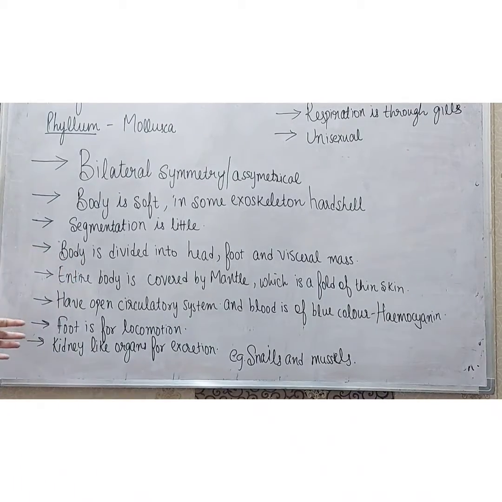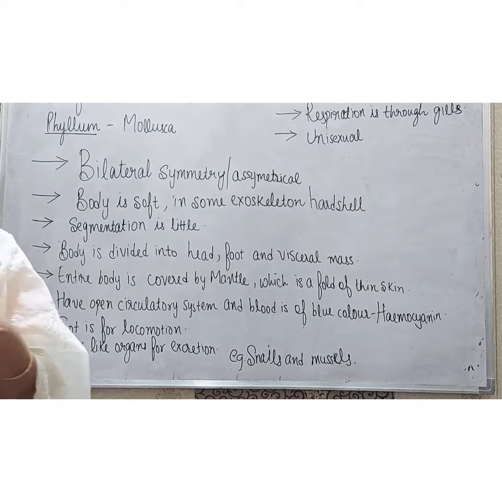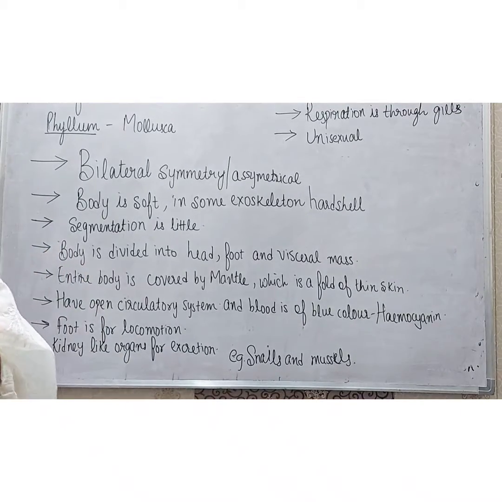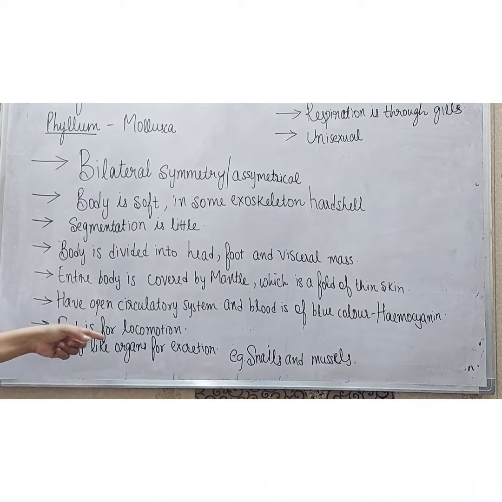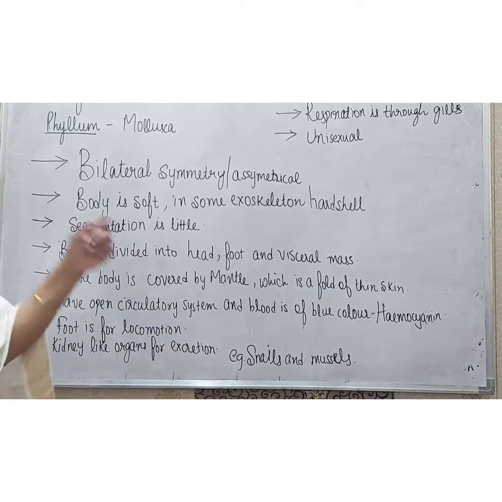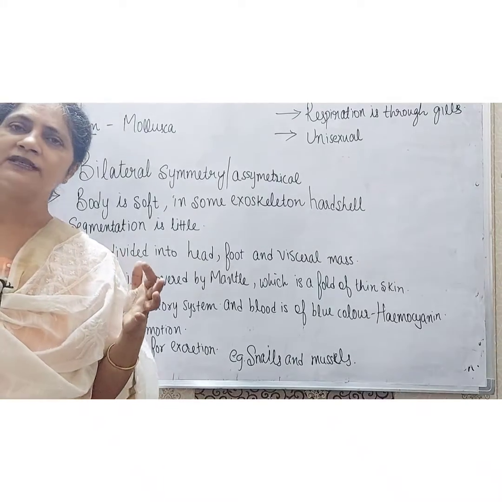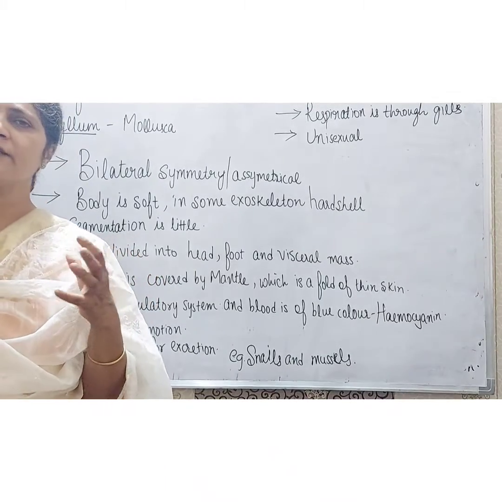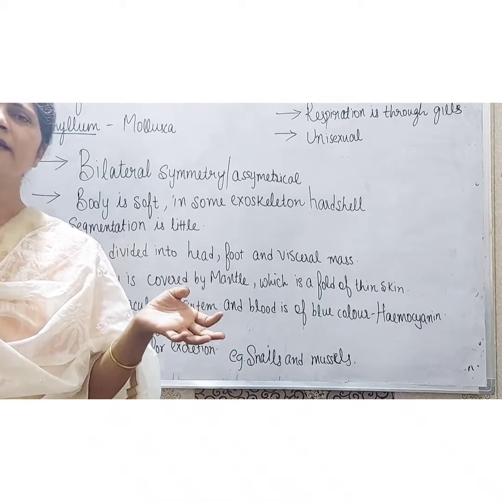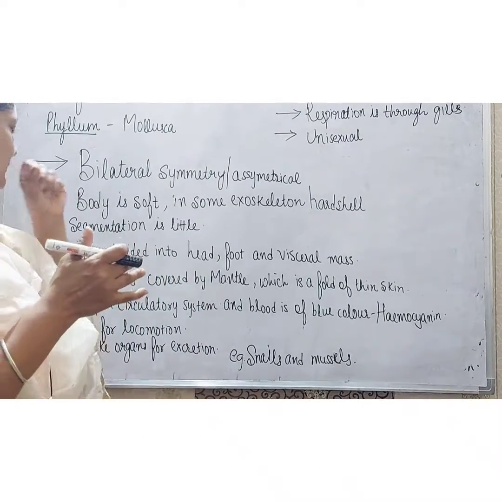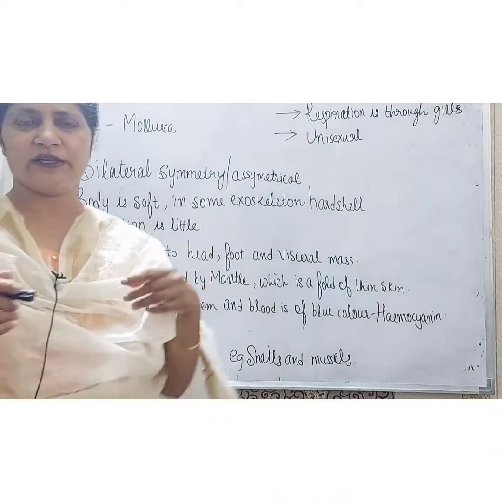Right students, now for excretion they have kidney-like organs, because we have seen that organ development has started. Because these types of animals are mostly aquatic, they live in fresh water, marine, or some of them are also terrestrial, they use gills for respiration.